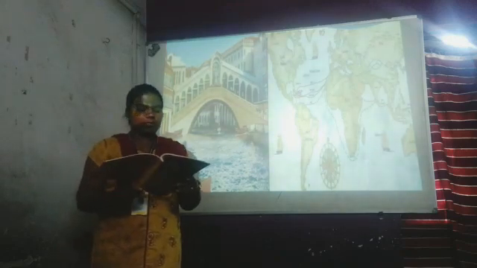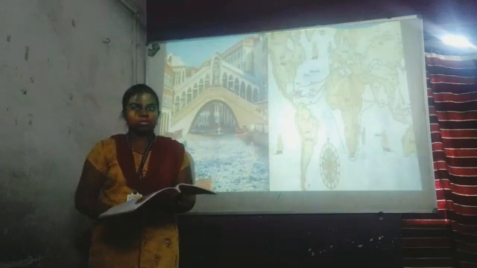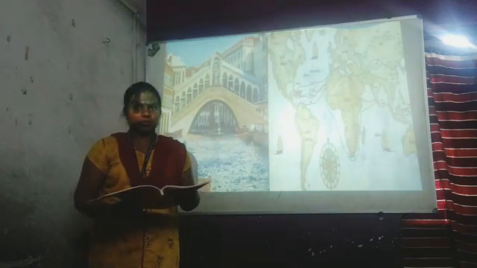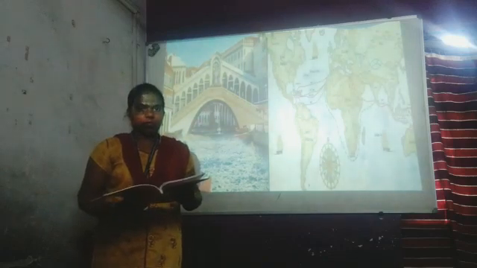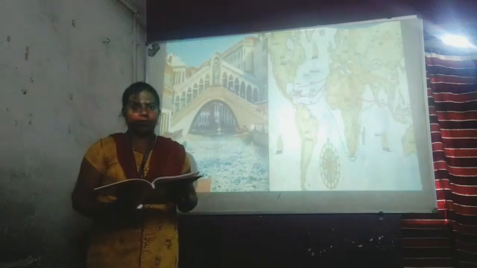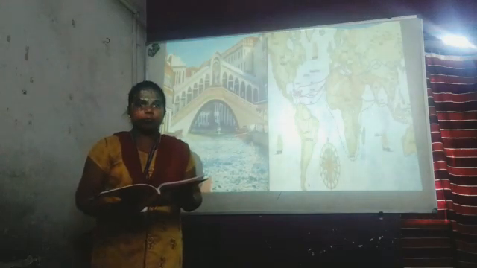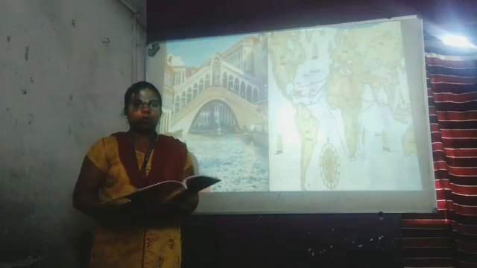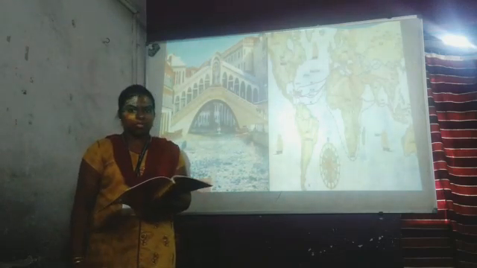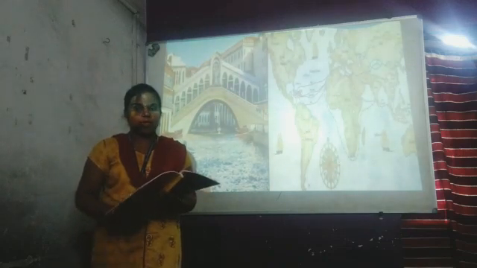So this Antonio, he was a merchant. Merchant means a person who does trade, who buys and sells goods to other countries or states. He lived in Venice. This Venice is situated in Italy. It is a prosperous city. So in those days, 500 years ago, sea voyages were very dangerous. Voyages means journey. So at that time sea journey was very dangerous.